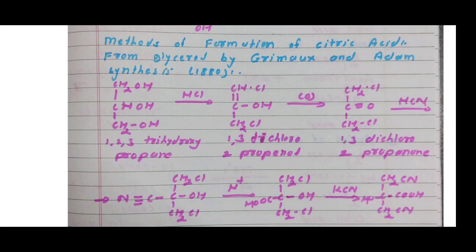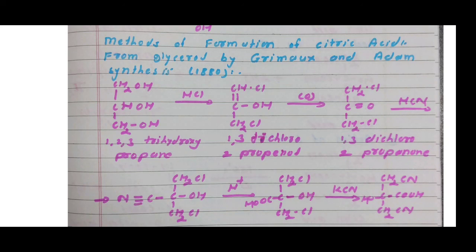Then glycerol reacts with HCl. Here there is formation of 1,3 dichloro 2 propanol. Glycerol reacts with HCl, formation of 1,3 dichloro 2 propanol. Here at carbon atom number 1 and carbon atom number 3, 2 Cl groups are attached and a hydroxy group is present. Therefore the name of this compound is 1,3 dichloro 2 propanol.